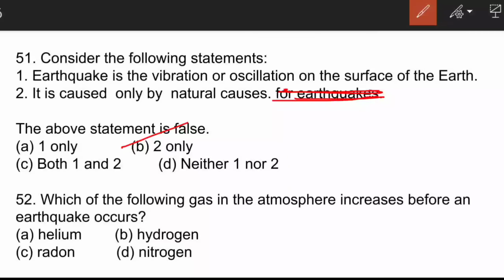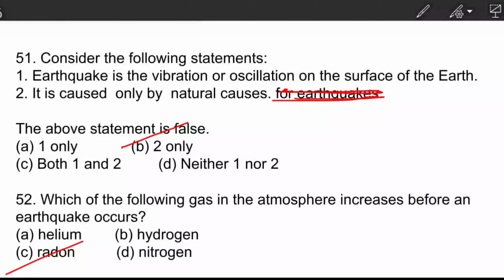Which of the following gas in the atmosphere increases before an earthquake occurs? Here C is the correct answer, radon. Before an earthquake waves hit a region, the amount of radon gas increases in the atmosphere of the region. Therefore, a rise in the concentration of radon gas over the atmosphere of a region indicates that the region is going to be hit by an earthquake. So let's move to the next question.